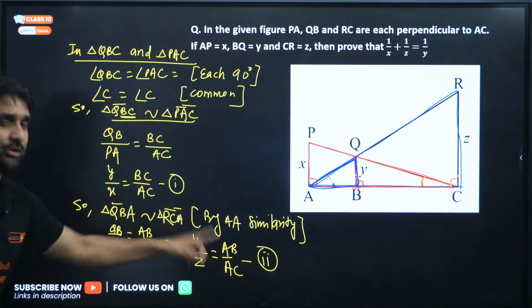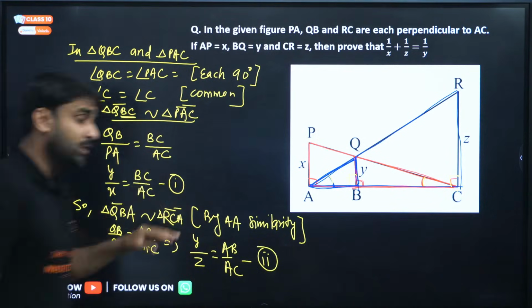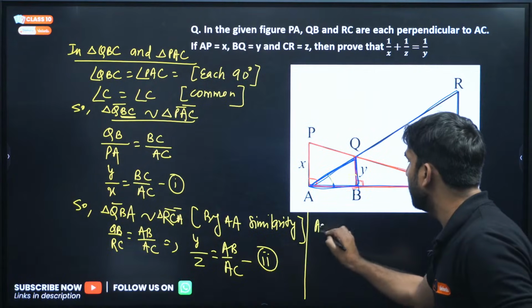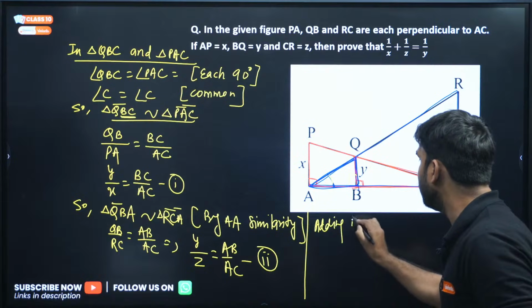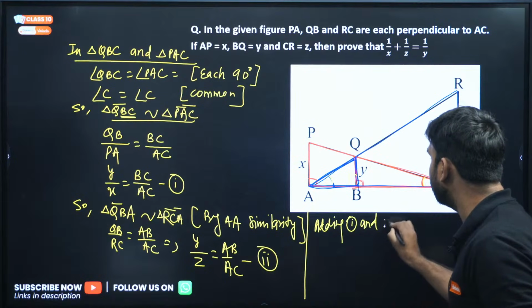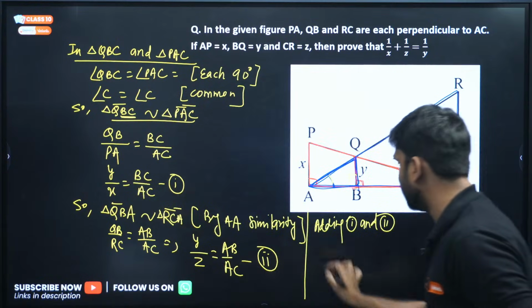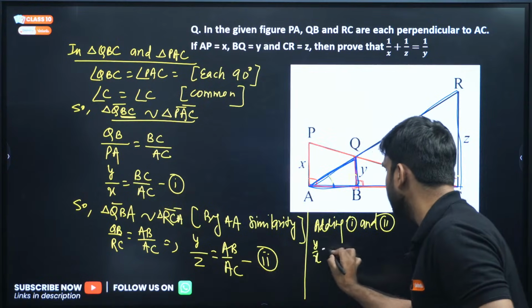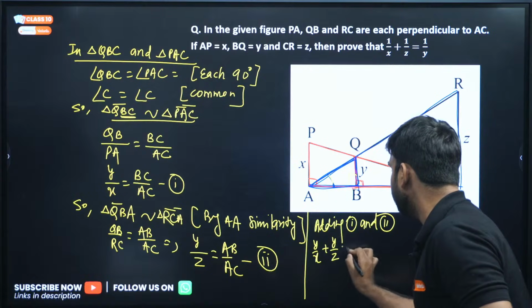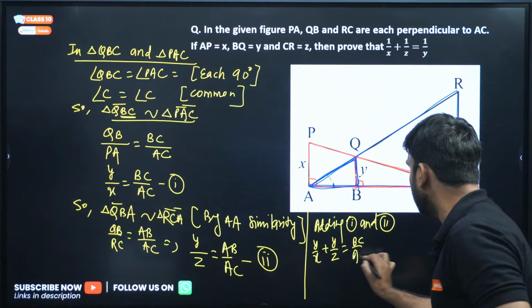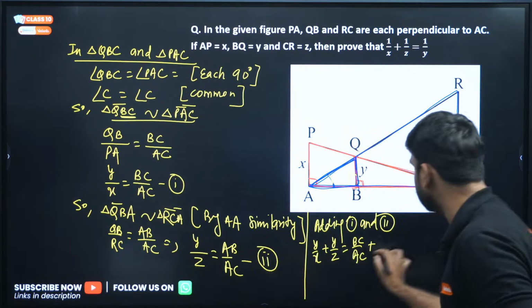Now add both 1 and 2. Why am I adding? Just wait. Adding first and second, right side will be added with right side and left side will be added with left side. So Y by X plus Y by Z is equal to BC by AC plus AB by AC.